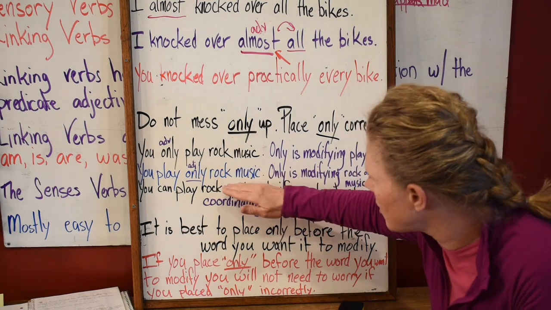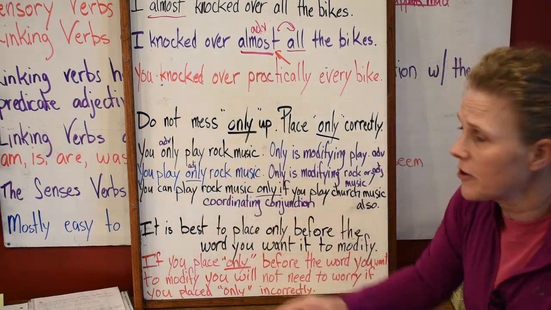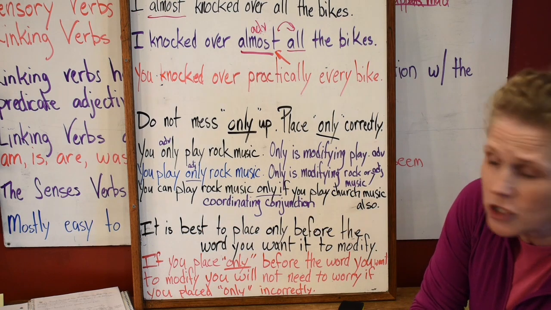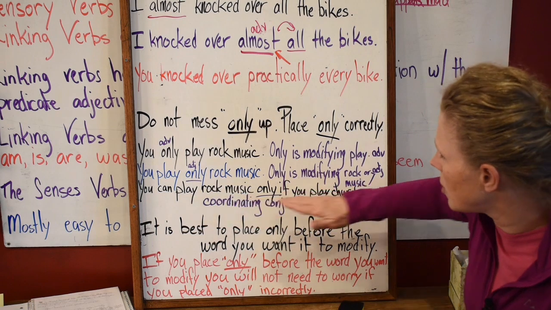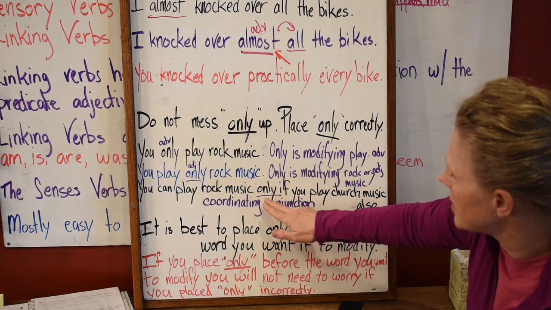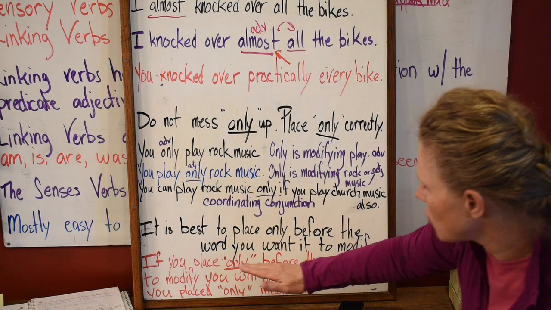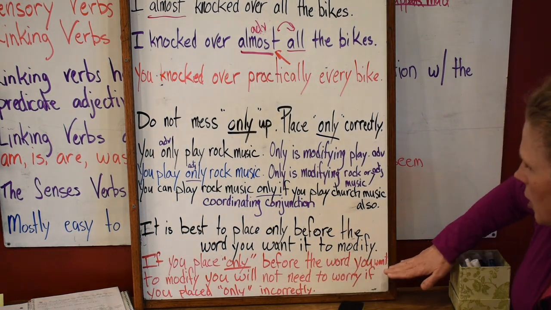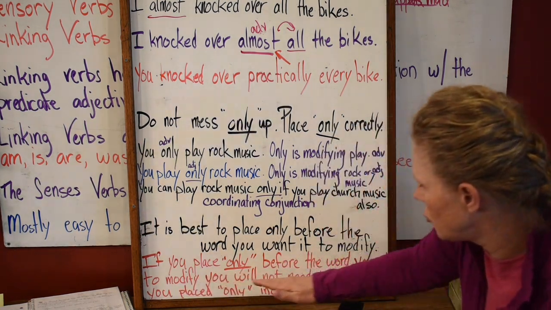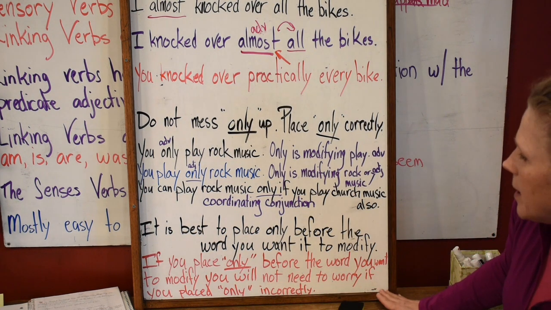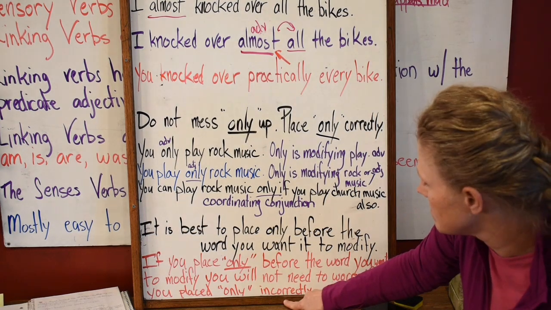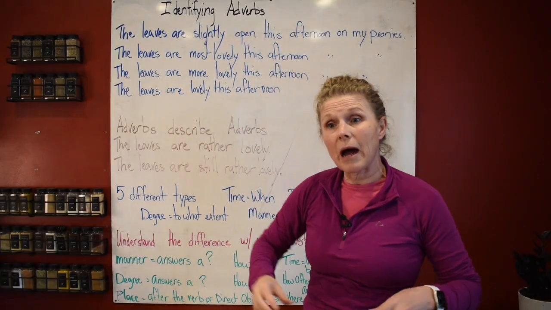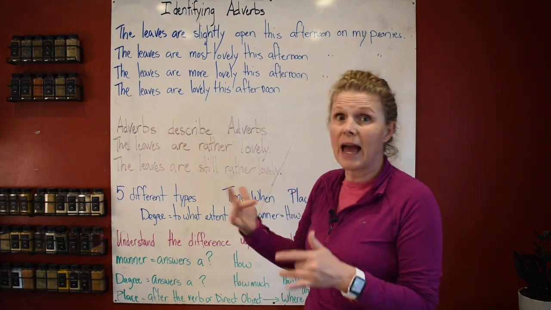If you wanted to modify rock music, use it in front of that and it'll be an adjective. If you're separating two clauses, then use it in the middle. If you place only before the word you want to modify, you will not need to worry if you placed only incorrectly.